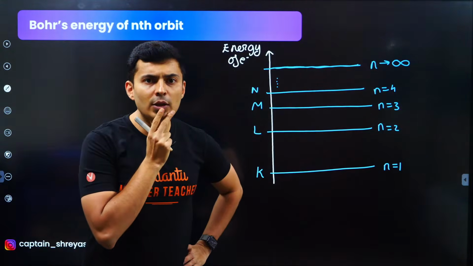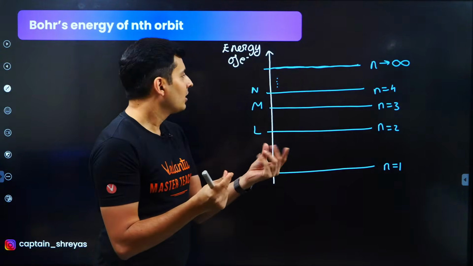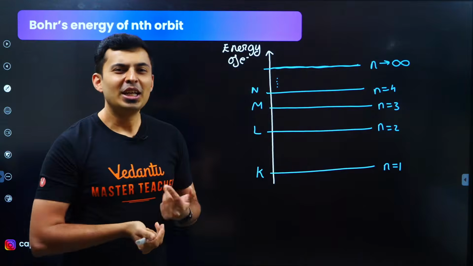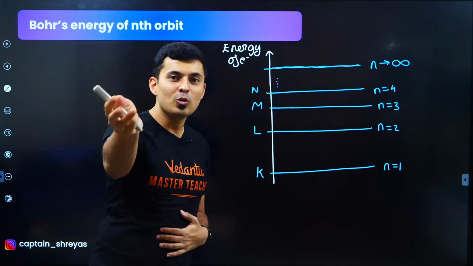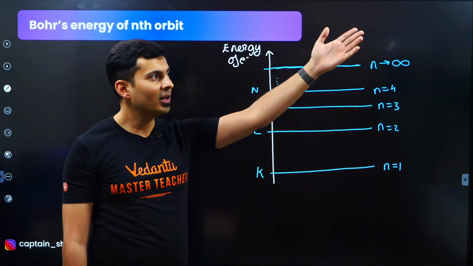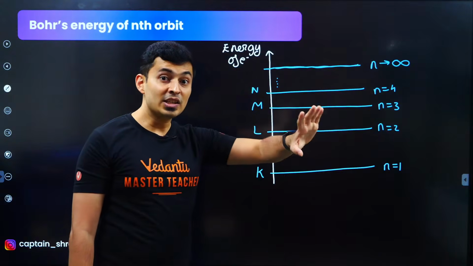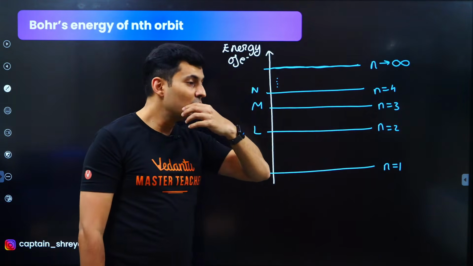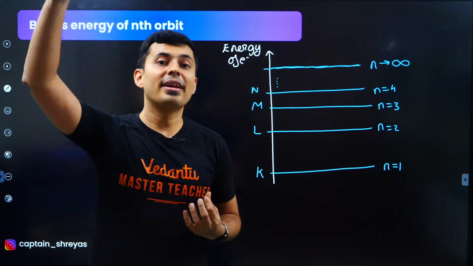So here, n tends to infinity. Now when n is infinity, you will be like, what is this, sir? Actually, it's so far away, it's like a useless electron. The atom will be like, what the hell, man? You are so far. You might as well not stay with me. It's as good as you're not there. It's like saying you are not inside the house. You are somewhere really far.